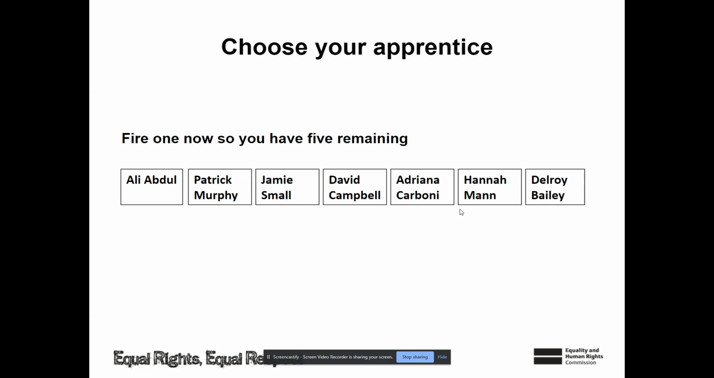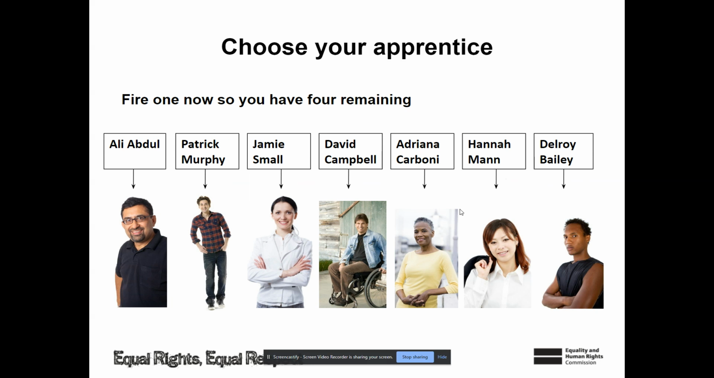All right, now for the next layer. Here's what they look like. I always like this little gotcha moment because then people realize, oh no, I fired the guy in the wheelchair. I feel terrible about myself. Did you fire the guy in the wheelchair? Shame. I'm just kidding. All right, so now you got them. Go ahead. Now, based off their pictures, go ahead and fire someone.